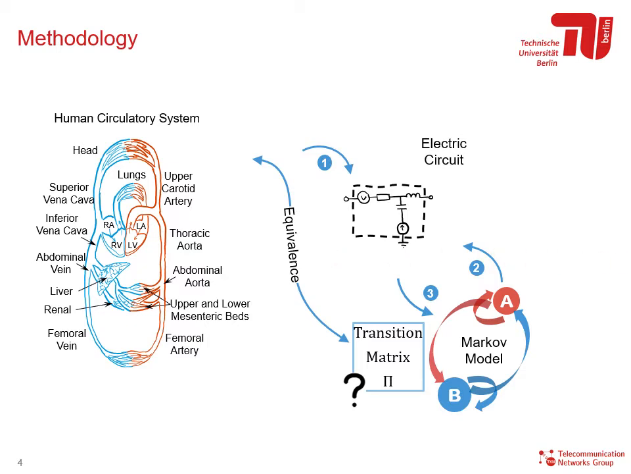Summarizing, the methodology consists of modeling the traveling path of nanobots through a Markov model and computing the transition probabilities based on the electric circuit representation of vessels.